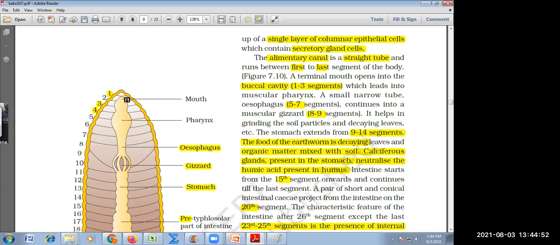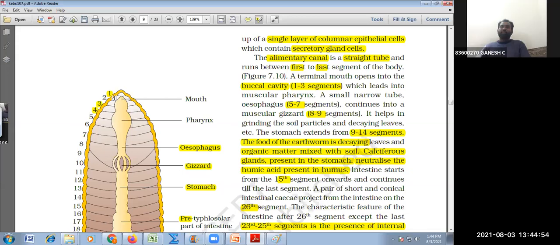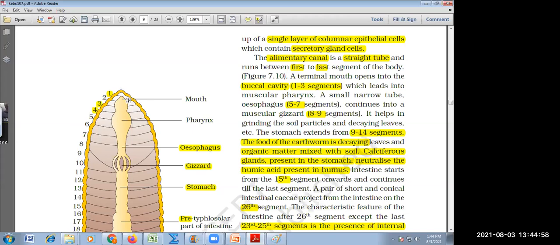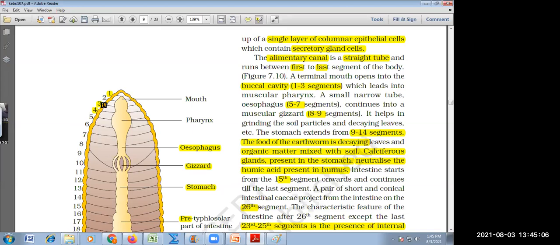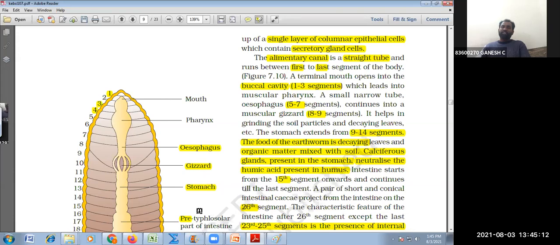The first segment of the earthworm is called the peristomium. The wedge-like structure present in the first segment is called the prostomium. What is the elementary canal structure present in segments 1, 2, 3? Buccal cavity. Now I'll say the segment, you will say the feature. After that, I'll say the features or the names, you will tell me the segments.